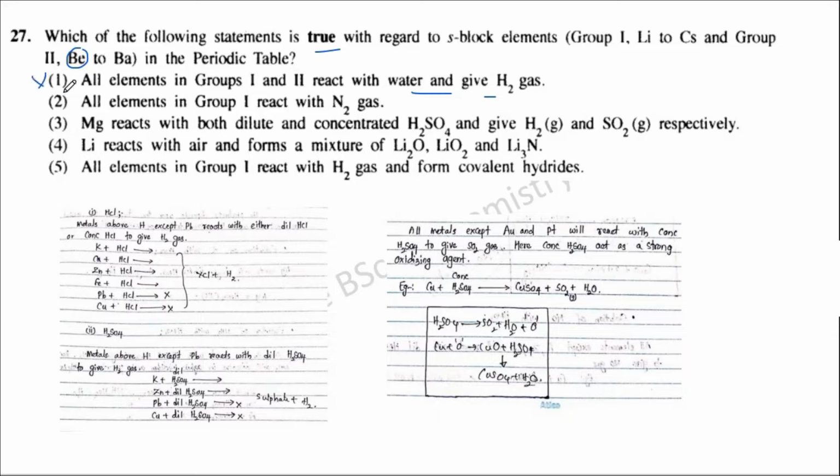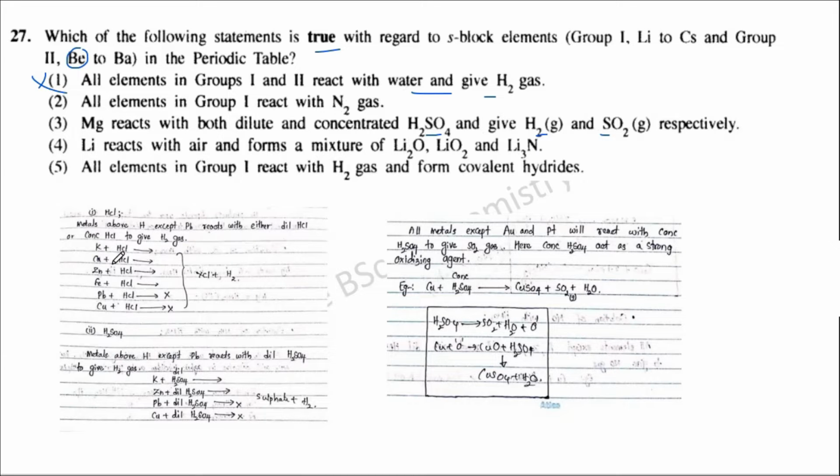So this is wrong. All elements in group 1 react with N2 gas. If you think about group 1, only lithium is going to react with nitrogen. So this is wrong. Magnesium reacts with both dilute and concentrated H2SO4 to give H2 and SO2. So this is what I have given you.